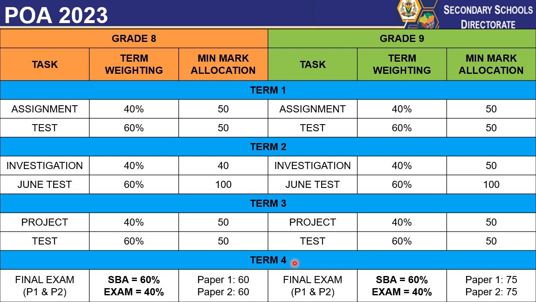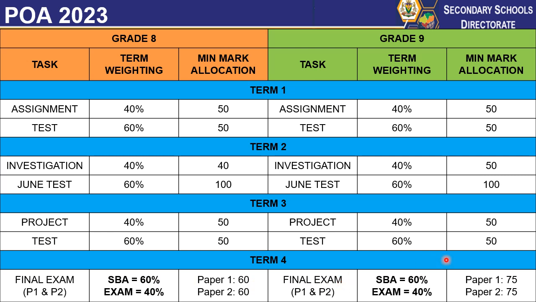And in the fourth term, very important for us to note, educators, we only have the administration of the final examination. Now the final examination for grade 8 will comprise of 2 papers. The first paper will be allocated 60 marks. The second paper will be allocated 60 marks as well. Now, in terms of the weighting, the final examination will carry an overall weight of 40% in grade 8. And the SBA, meaning all the tasks that were administered from term 1 to the third, those will be weighted at 60%.